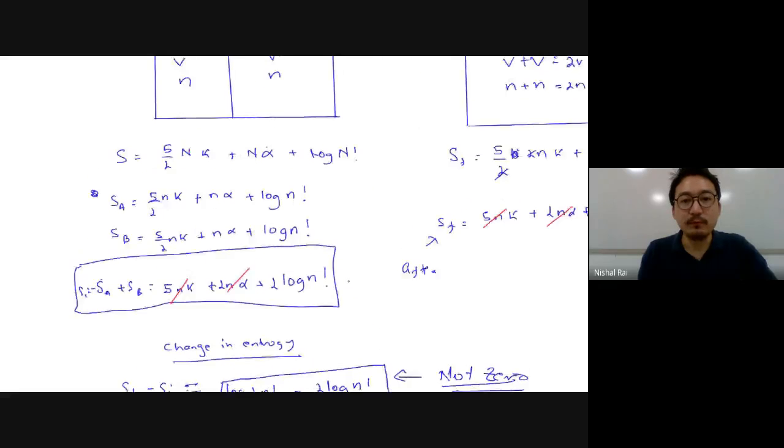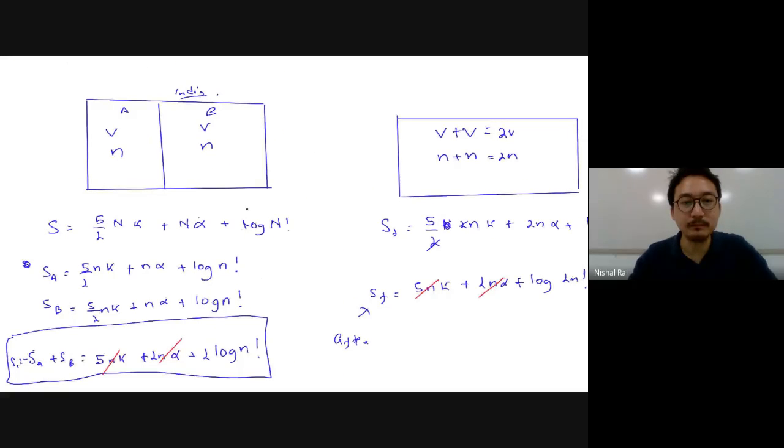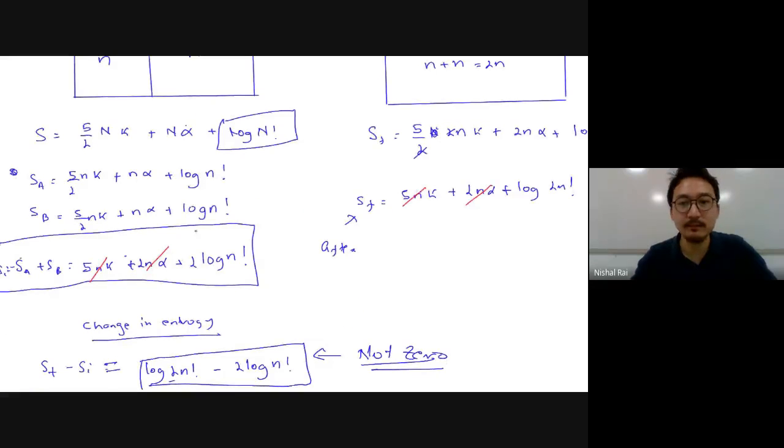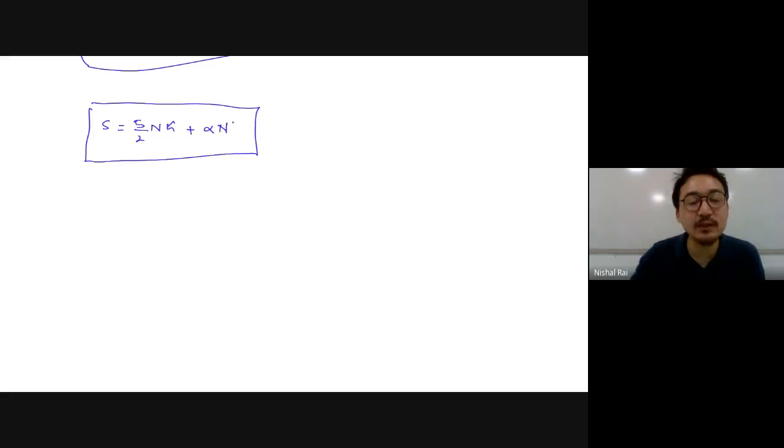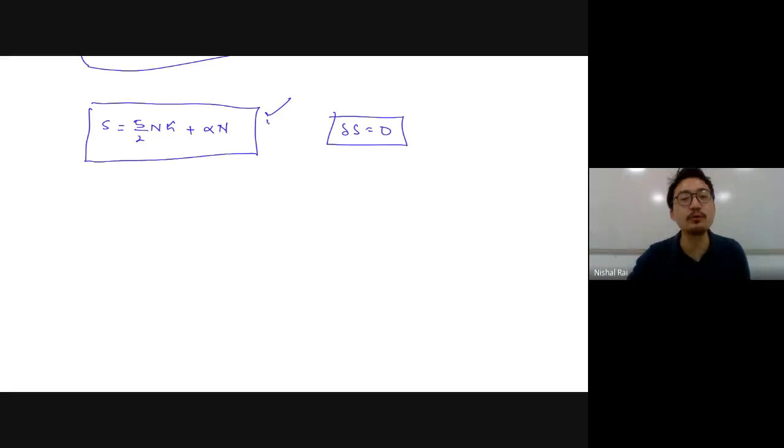So the main problem starts from where? From this term, because these two terms exactly cancel out. So for this formula to be consistent, what can we write? The entropy can be written as S equals 5/2 nk plus alpha n. If we remove that additional term, then the change in entropy will be exactly 0. So this is how you remove the paradox.